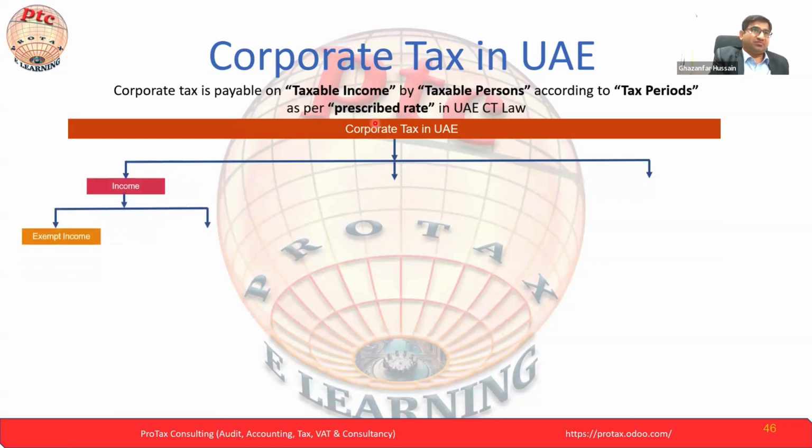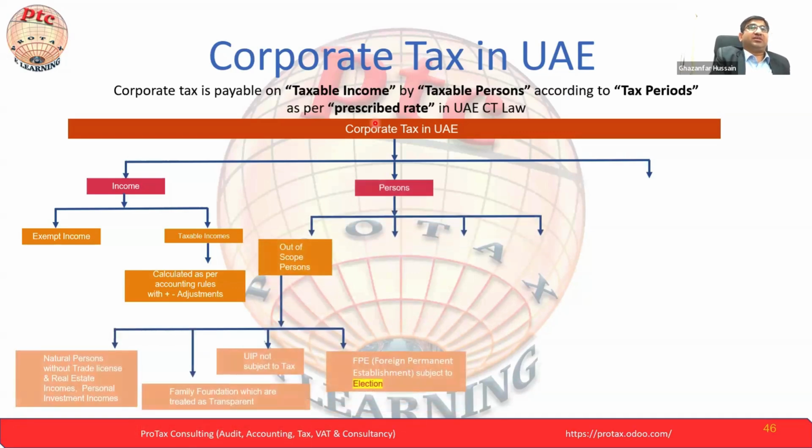I'm just summarizing here: corporate tax has exempt income and taxable income, calculated as per the accounting rules with plus and minus adjustments. We will be coming down to the main area, the main understanding. Our onward topic will be very important and critical, and most of us are waiting for such an area because it will directly link with the return also.